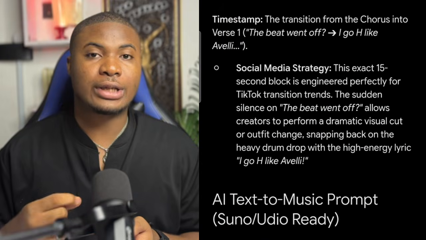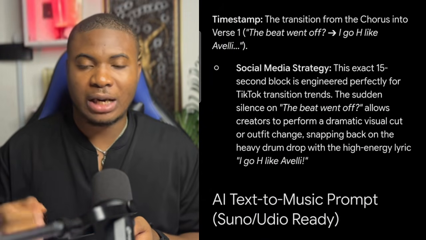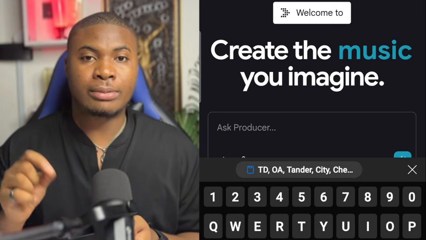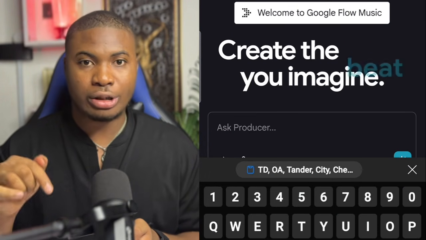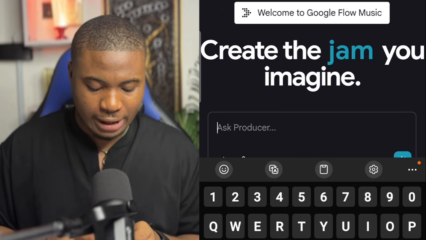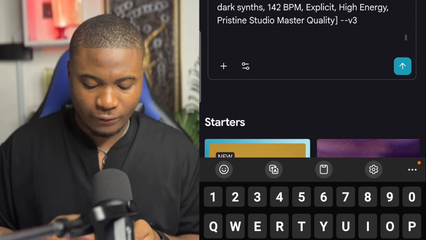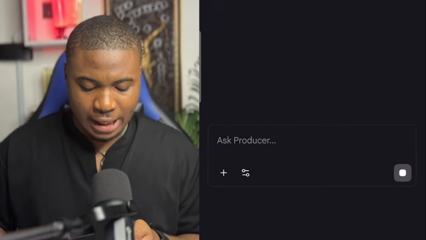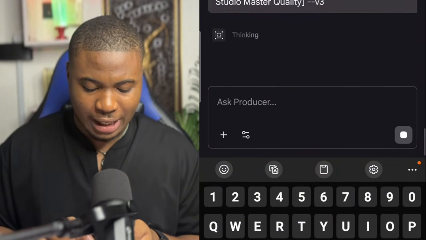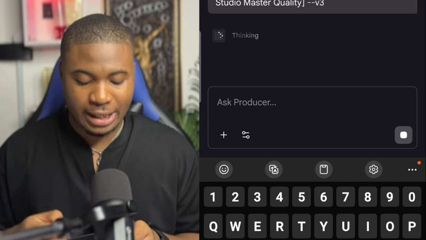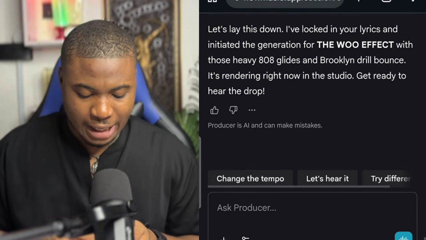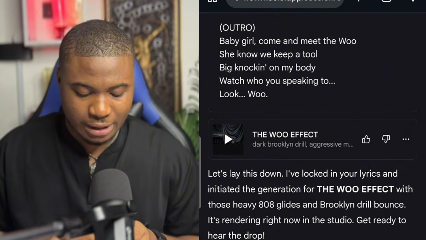So what you are going to do next is go over to the next platform we are going to use to create this for free. Don't worry, the next platform link will also be in the description. Do well to use that. So this is the place you are going to go, and then you paste the exact stuff you have generated and send. When you send that, it will analyze everything you have sent and then start building the music for you. So guys, you are going to see that the music is now being generated.